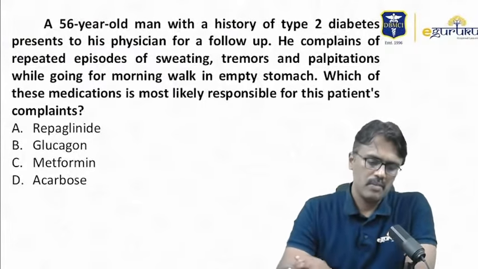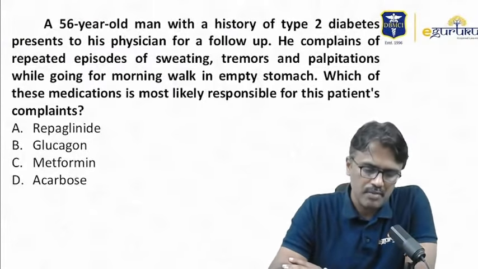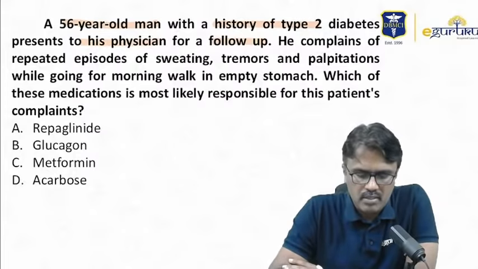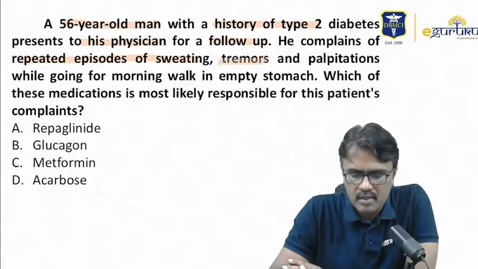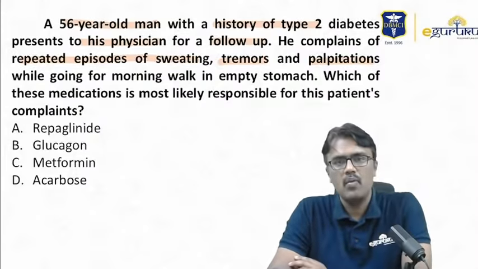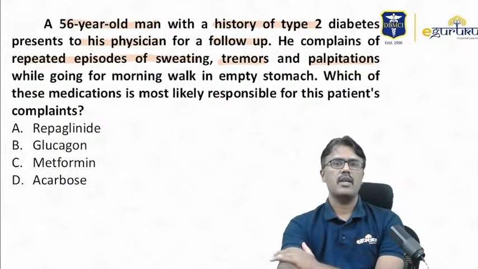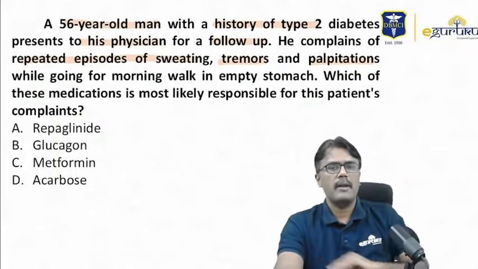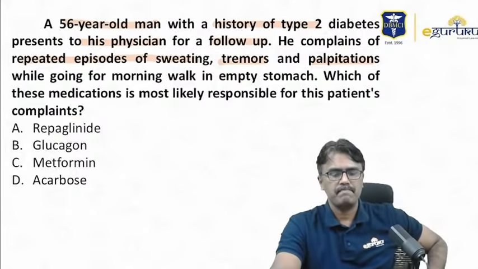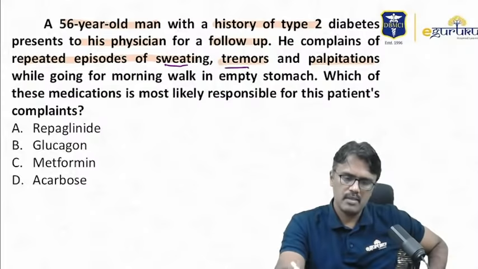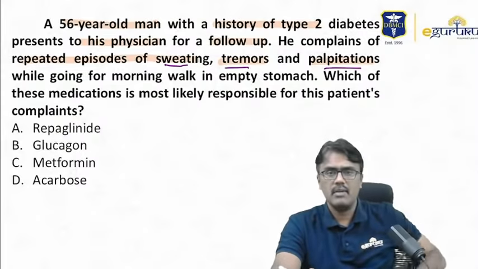Moving on to the next question. A 56-year-old man with a history of type 2 diabetes presents to a physician for a follow-up. He complains of repeated episodes of sweating, tremors, and palpitations while going for a morning walk on an empty stomach. Which of these medications is most likely responsible for the patient's complaints? Now, if you read this, sweating, tremors, palpitations, it is a sign of hypoglycemia.